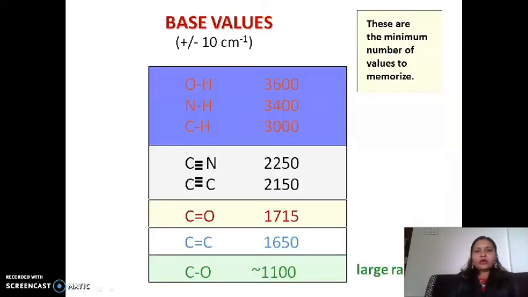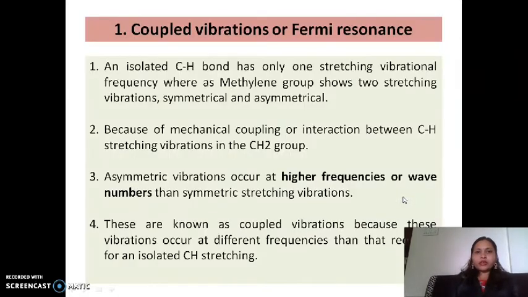Now we see some basic values of some functional groups like OH, which is 3600 centimeter inverse, NH 3400, CH 3300. Likewise, these are some functional groups whose values you have to remember while studying the factors affecting infrared spectroscopy or their vibration modes. Now the first factor: coupling vibration or Fermi resonance.